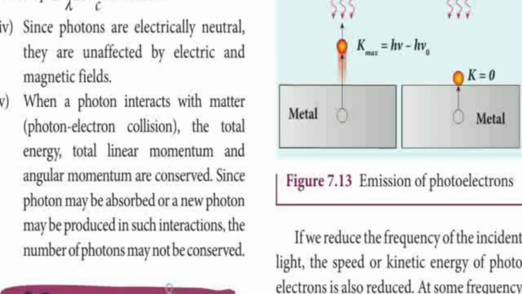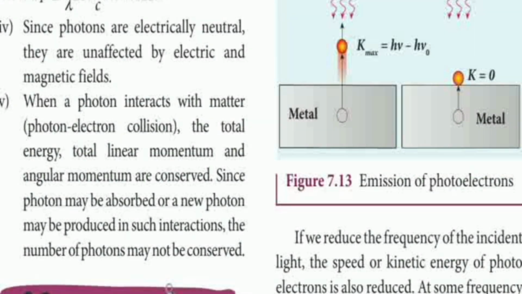So the single photon's total momentum and the emitted three photons' momentums are equal. It is not necessary that when one photon falls on the metal surface, only one photon is produced. It may be two or three produced. But only the total amount of linear momentum and angular momentum is conserved. So the total amount of energy is conserved. Okay, so these are all the explanation.